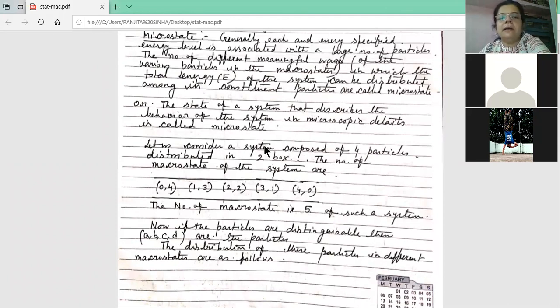Let us consider a system composed of 4 particles. Just wait 2 minutes for the students.